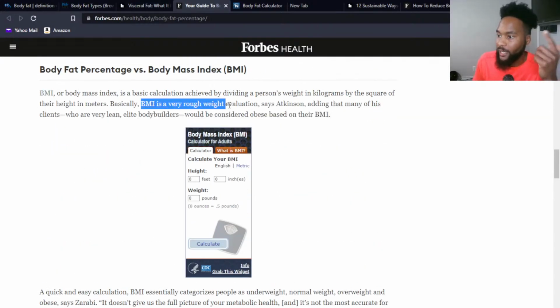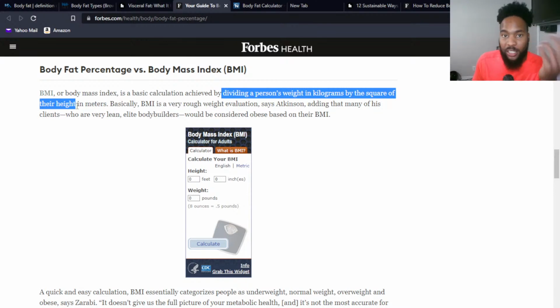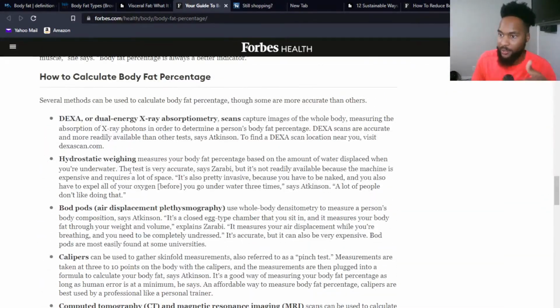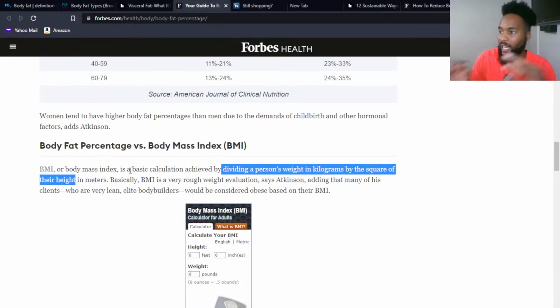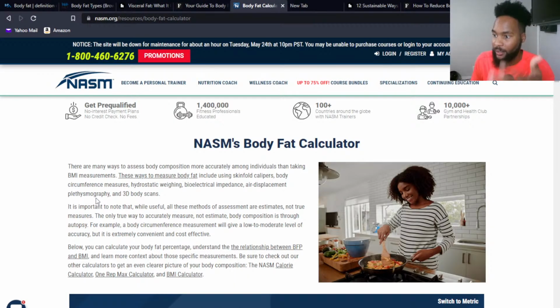BMI is a very rough weight evaluation. It basically divides a person's weight by their height. So the only two things you need in order to measure BMI are height and weight. That's not a whole lot. It doesn't factor in a lot of other things that are important to your overall health. So let me show you what we're talking about here. This is a page with a body fat calculator on NASM, which is actually who I'm certified through.